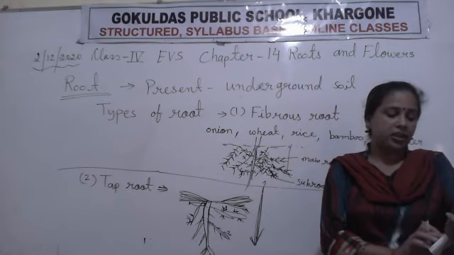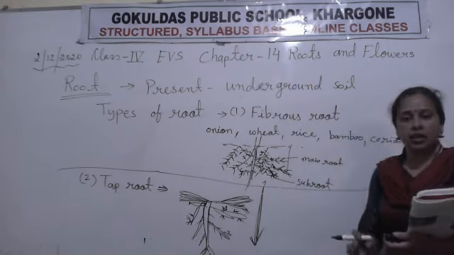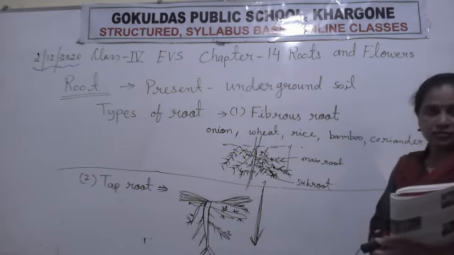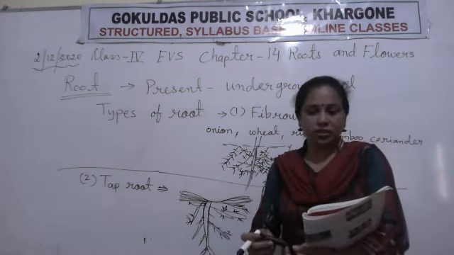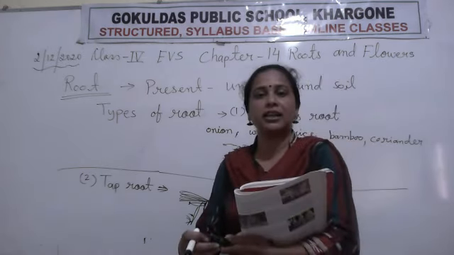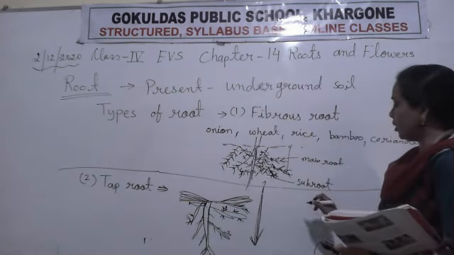Third, in some plants roots also store food. For example, carrot, radish and turnip. These are the edible parts. Okay, carrot, radish, beetroot, these are roots but human beings use them as salad. Clear? So this is the function of the root.